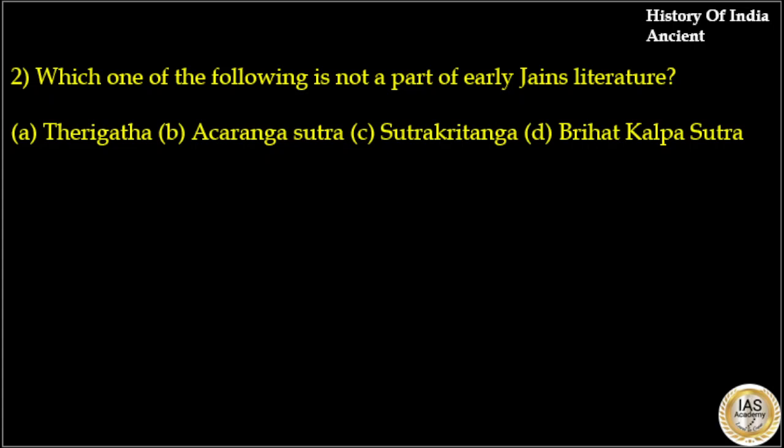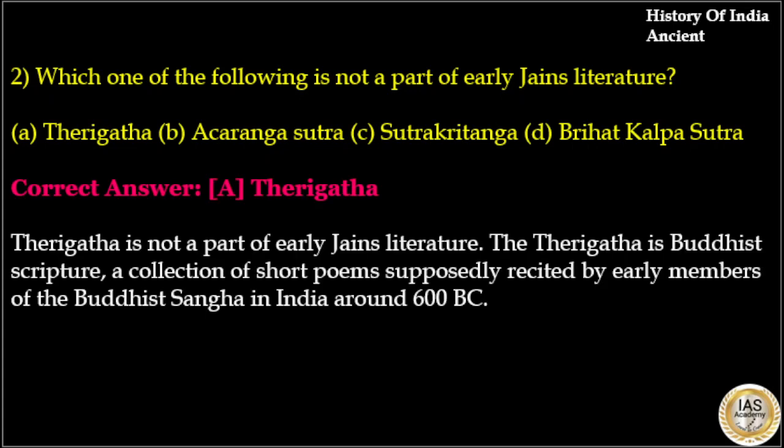Which one of the following is not a part of early Jain literature? Options are Theragatha, Acharanga Sutra, Sutrakritanga and Brihat Kalpa Sutra. Here the answer to this question is option A, Theragatha. Theragatha is not a part of early Jain literature. The Theragatha is a Buddhist scripture, a collection of short poems supposedly recited by early members of the Buddhist Sangha in India around 600 BC.